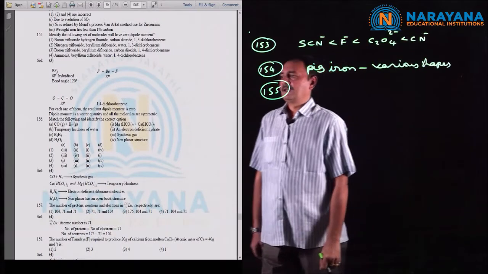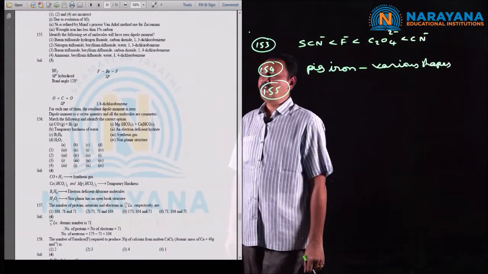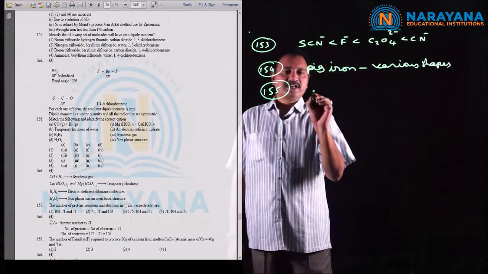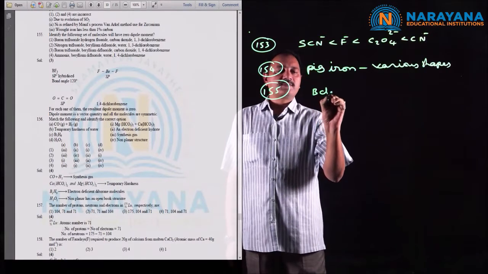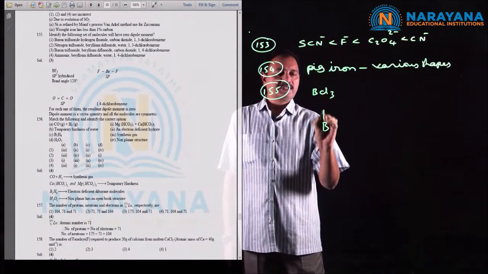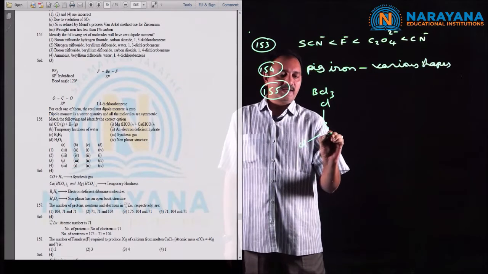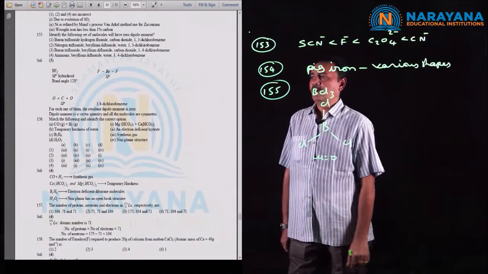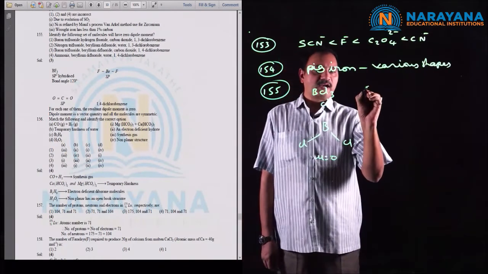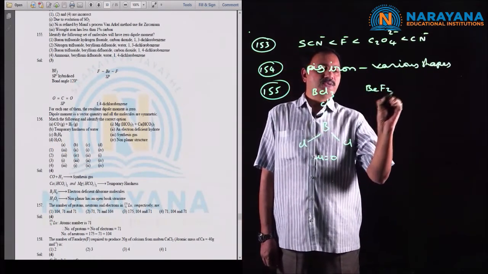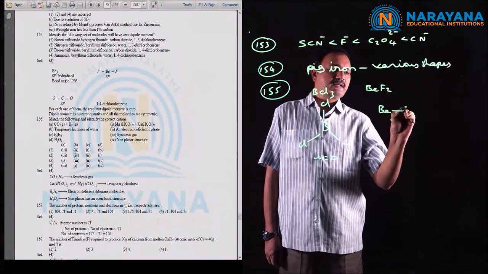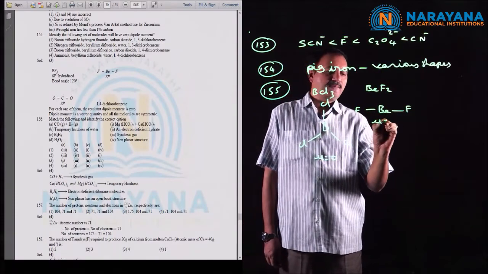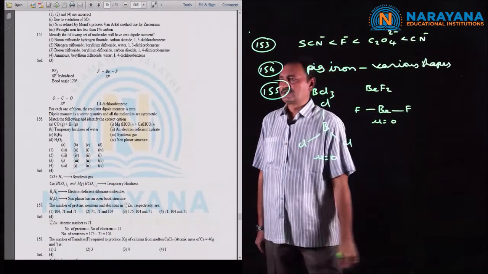Next question number 155. Identify which set of molecules will have zero dipole moment. Let us consider boron trichloride. The shape of the molecule is trigonal planar, whose dipole moment is equal to 0. Now the next one is beryllium difluoride, BeF2. The structure is nothing but linear. Here also this bond moment is cancelled by this bond moment, and its dipole moment is also equal to 0.